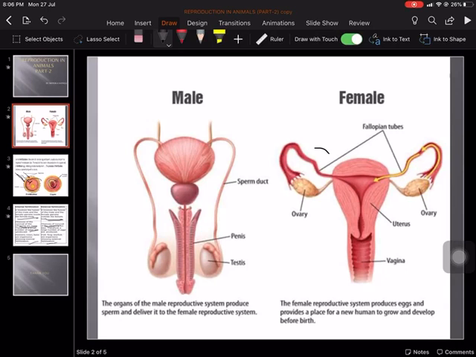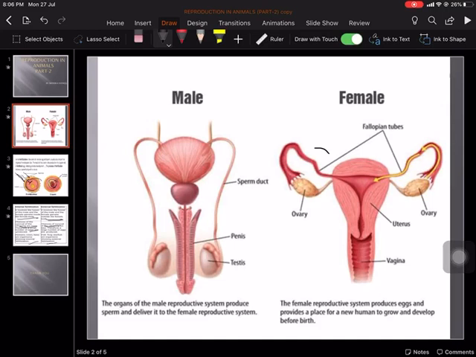Before studying reproduction in the human, we must know the male and female reproductive organs. As we know, in the male, puberty starts at the age of 13 years, and in the case of female it starts at 8 to 11 years.